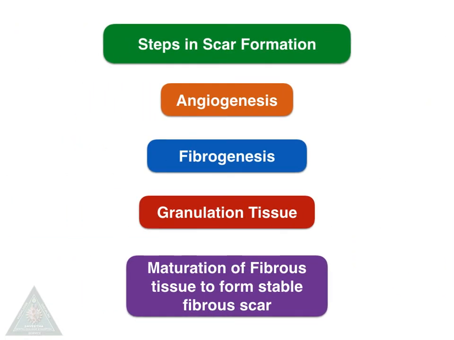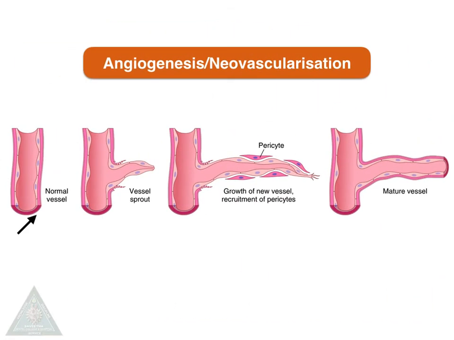Coming to the steps in scar formation, they are angiogenesis, fibrogenesis, granulation tissue formation, and maturation of the fibrous tissue to form a stable scar. Coming to angiogenesis, otherwise known as neovascularization. It can be from a normal vessel due to vascular endothelial growth factor and other angiopoietic growth factors, or from a hematopoietic stem cell. From a normal vessel, a vascular sprout will form because of this growth factor, and there will be recruitment of the pericytes towards the endothelial cells, and finally it will form a mature new blood vessel.